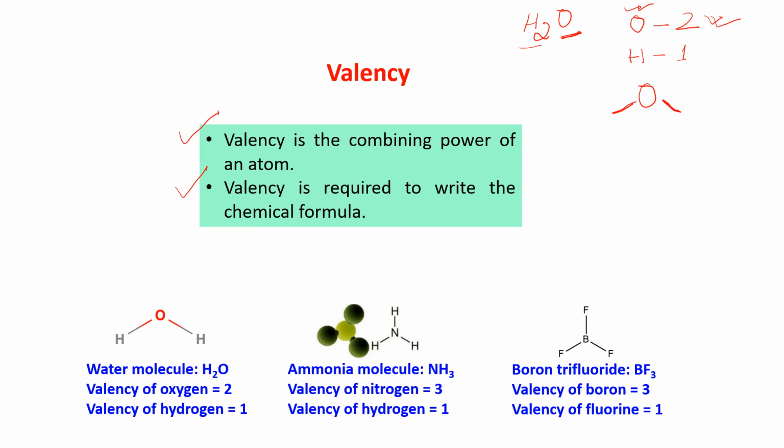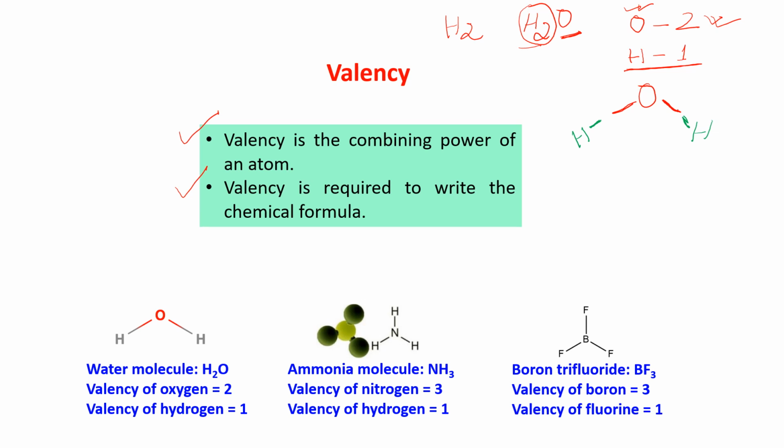Now I have 2 hydrogen atoms. If I write H2, it means 2 hydrogen atoms, or you can say 1 molecule. And you know that 1 molecule of hydrogen means 2 atoms of hydrogen. Each atom of hydrogen has valency 1. That means each atom of hydrogen has only one hand. So suppose this is my hydrogen, having one hand. This is another hydrogen, having one hand. So each hydrogen has one hand.